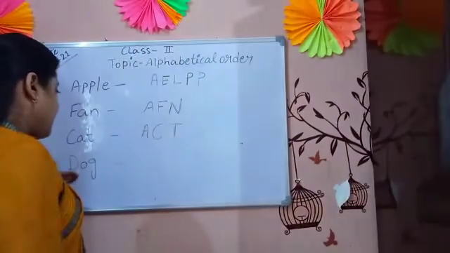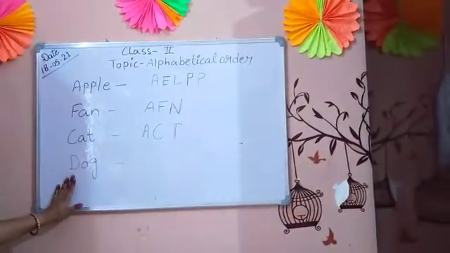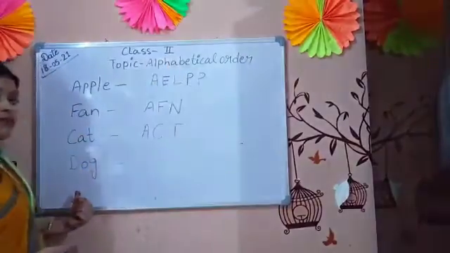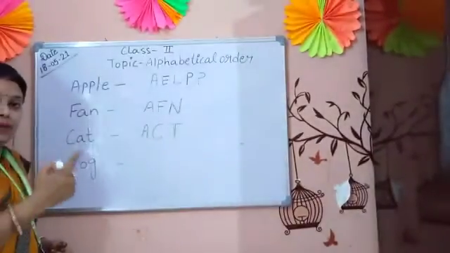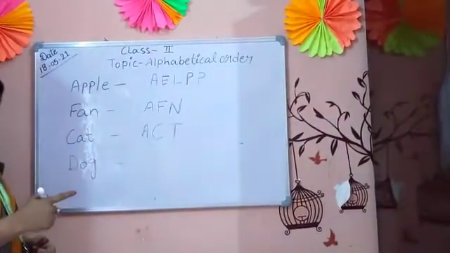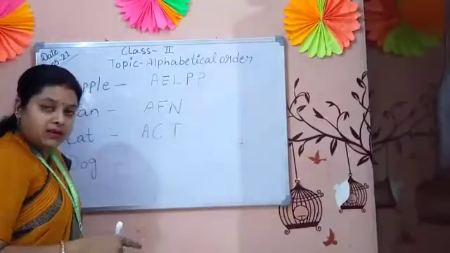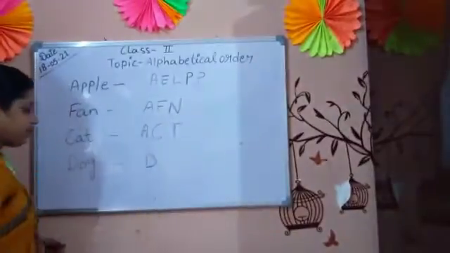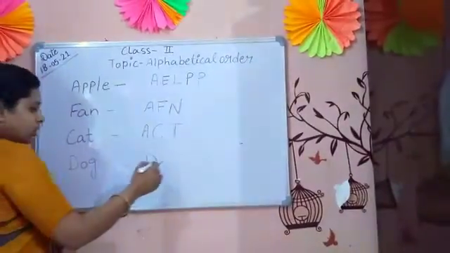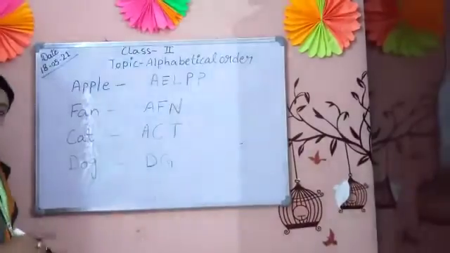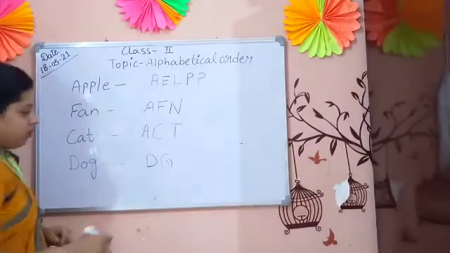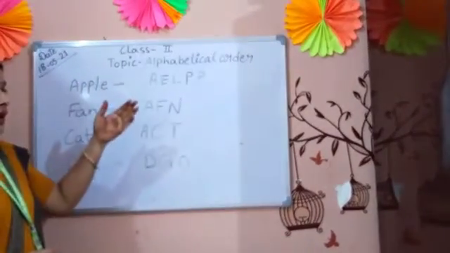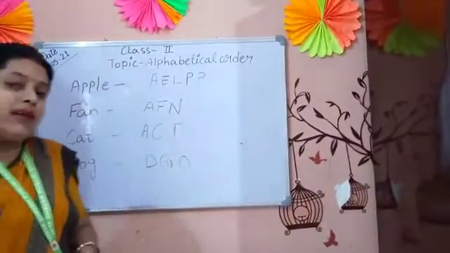Cat is done. Next is dog. Fourth word is dog. Now again, what are we doing? We arrange the word in alphabetical order. A, B, C, D. The first letter of the alphabet is A, second is B, third is C, and the fourth is D. D I got, so I write here D, E, F, G. Now I got the G. H, I, J, K, L, M, N, O. Now I got O, so I write O. This is the way you can write alphabetical order. This is how you can write a word in alphabetical order.